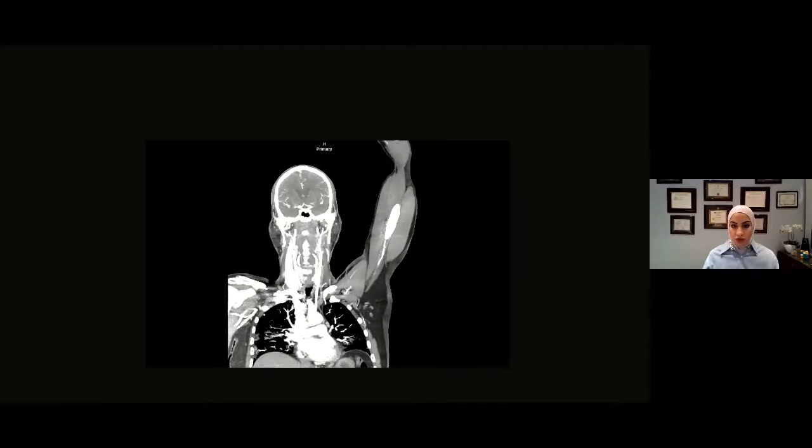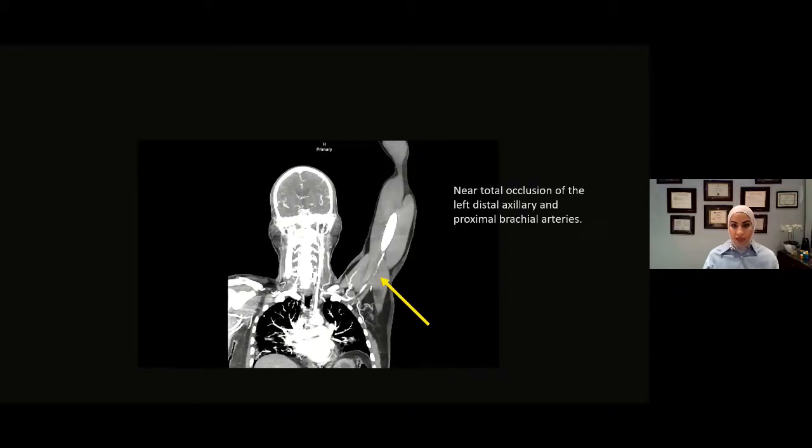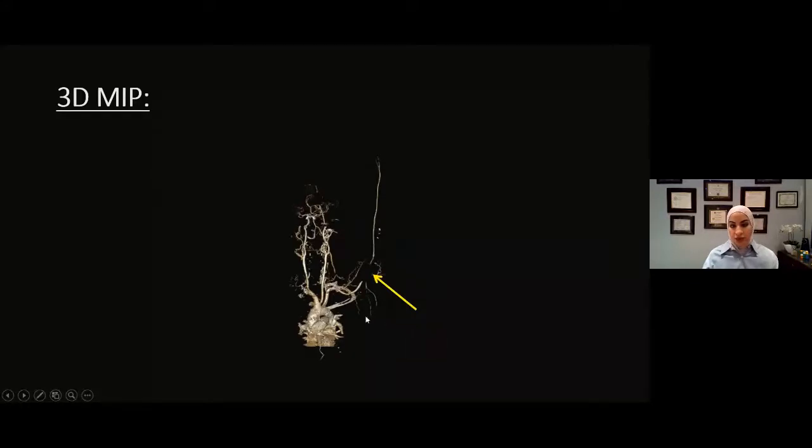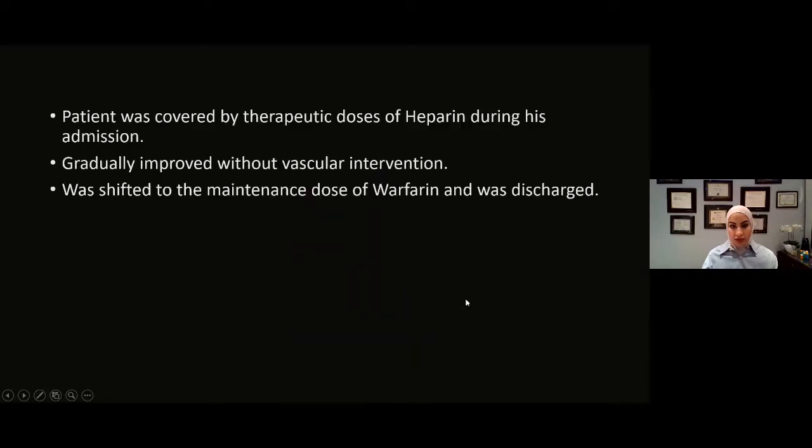I'll quickly scroll over. We can see that there is an area of near total occlusion of the left distal axillary and proximal brachial arteries. This is his 3D map image showing the area of filling defect in the discussed arterial segment. The patient was covered by therapeutic doses of heparin during his admission and was gradually improving without interventional procedures and was shifted home on a maintenance dose of warfarin.